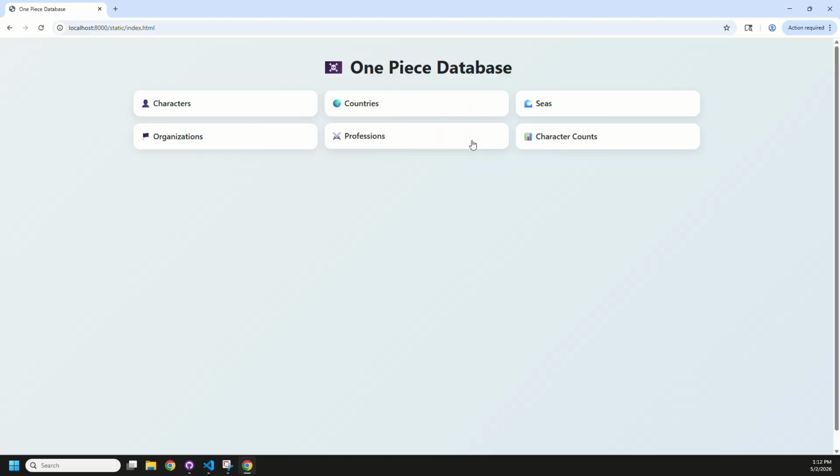And now here is our One Piece database. One Piece is a comic series made in Japan. It has been going on for about 25, 30 years now.